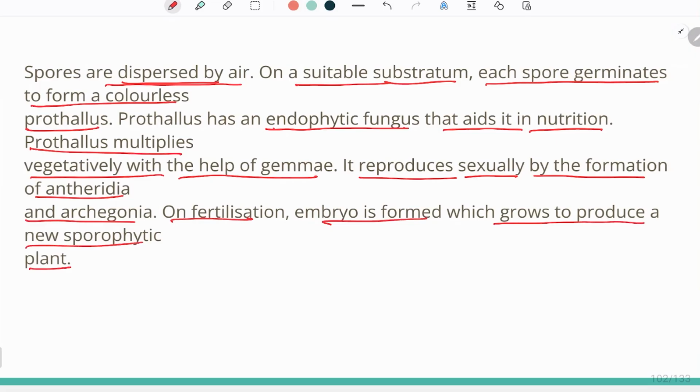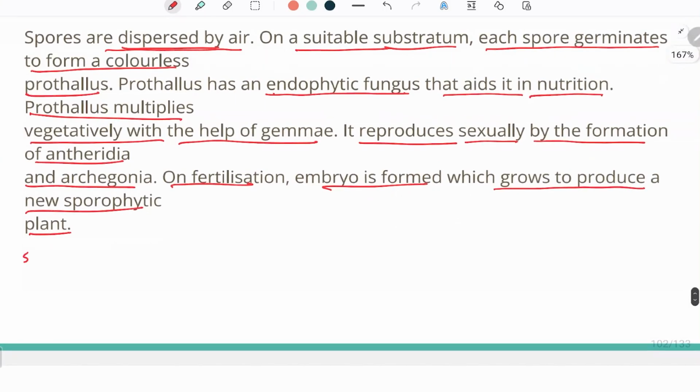So the life cycle of Psilotum or even any other pteridophyte, it is very easily understandable. And how that happens is that the sporophytic plant, this sporophytic plant, it will give rise to spores. And these spores are produced by meiotic division. These spores, when they germinate, give rise to prothallus.